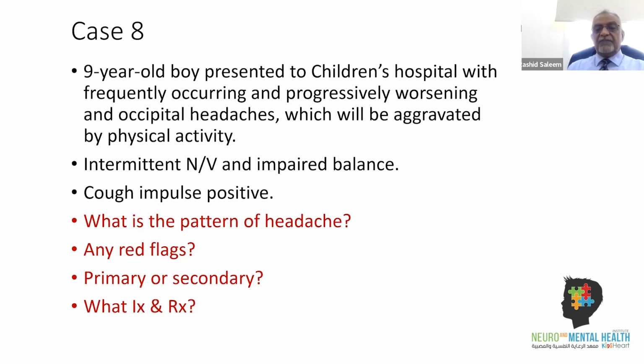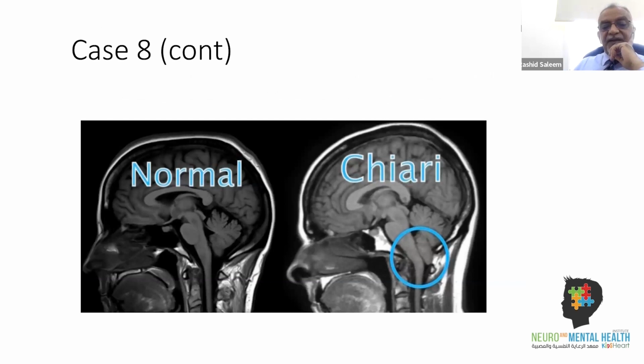And actually, he had fundoscopy, which was unremarkable at the time of examination, but his MRI revealed a Chiari 1 malformation, which is a secondary cause. This is Chiari 1 malformation. If this is the foramen magnum here, and if this vermis is 5 millimeters or more below this, this is called Chiari 1 malformation.